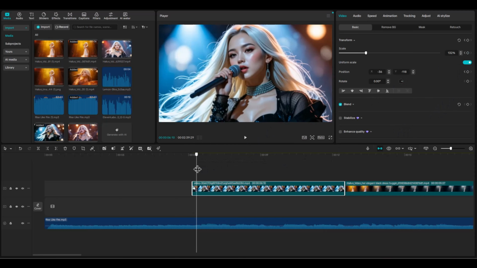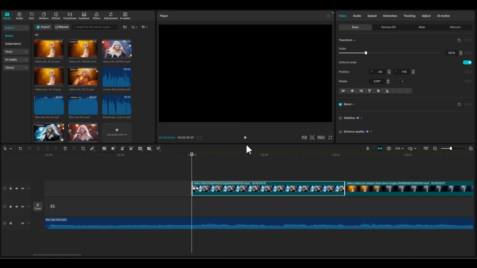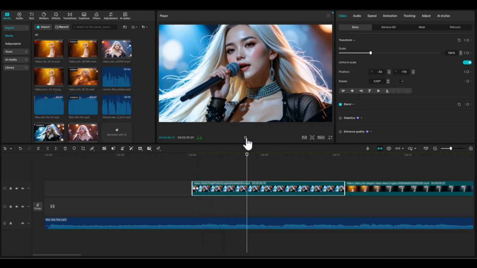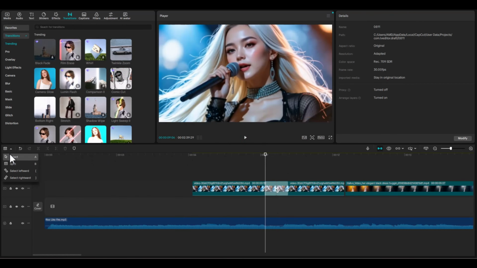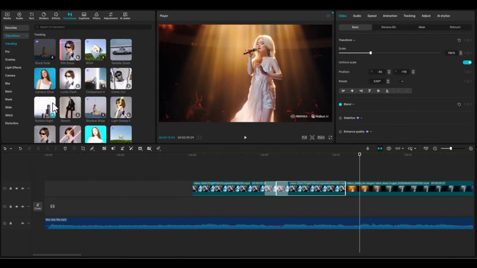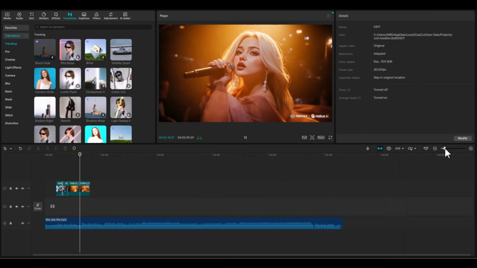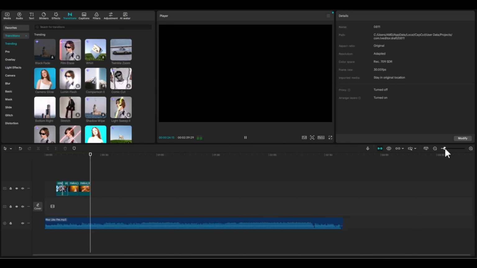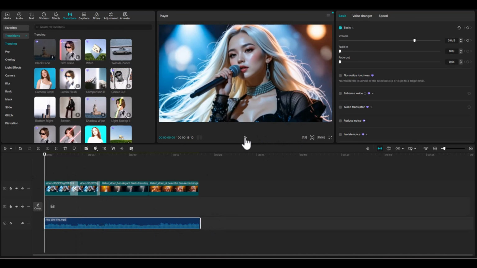Make sure the lip movements match perfectly with the music for a seamless effect. Use video transitions and effects, including zoom in and zoom out to add more dynamics. For better editing, Adobe Premiere Pro is ideal, but if you're not an expert, Capcut works perfectly fine too. So pay extra attention during the stage. Once everything is perfectly edited, export the final video.